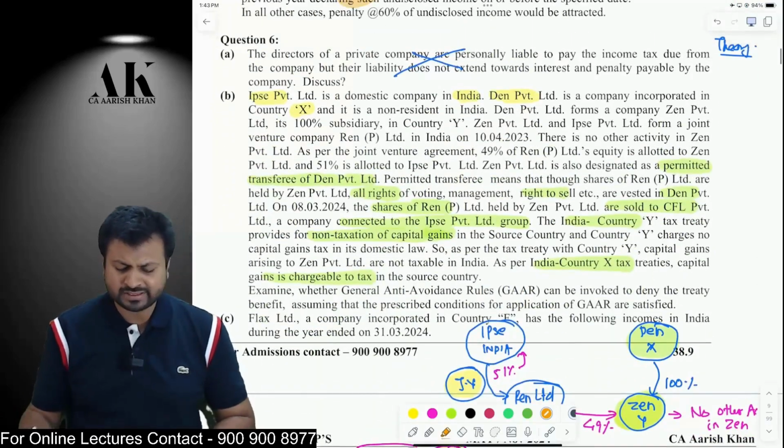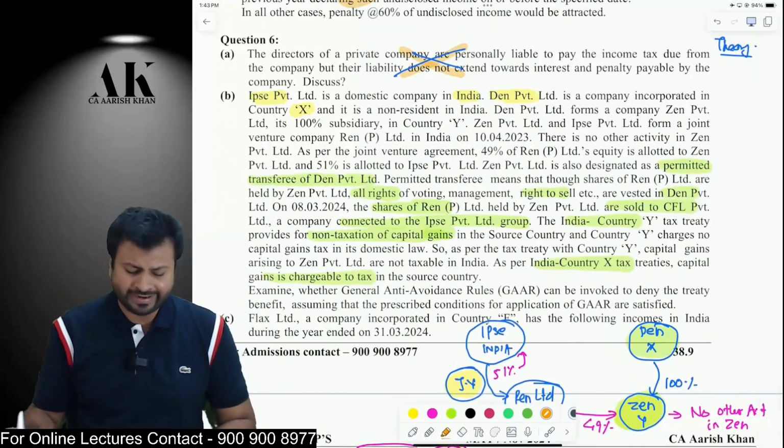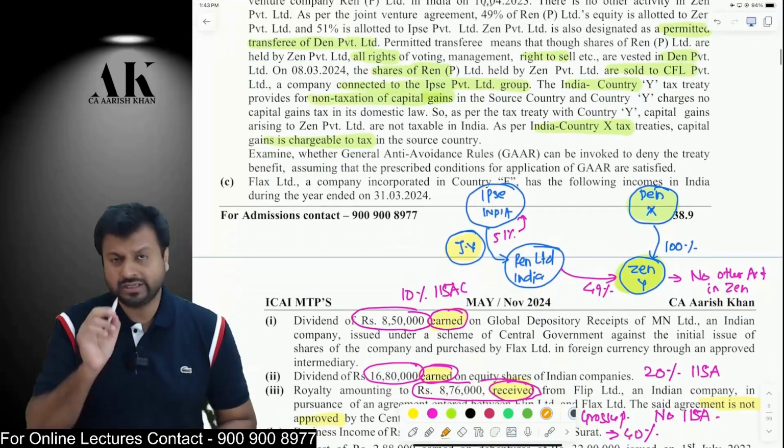The next question, question number 6. The first one is a theory question. You can read it through at your end. The second question is a question on GAAR. It's a beautiful question. Listen carefully.